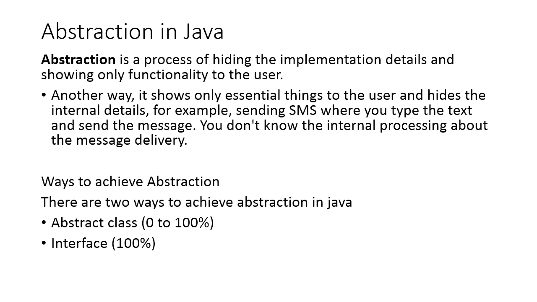So abstraction is a process of hiding the implementation details and showing only functionality to the user. Okay, so we can achieve the abstraction in two ways. First is abstract class, second is interface. By using abstract class we can achieve abstraction 0 to 100%, maybe 50%. Okay, but using interface we can achieve 100% abstraction.